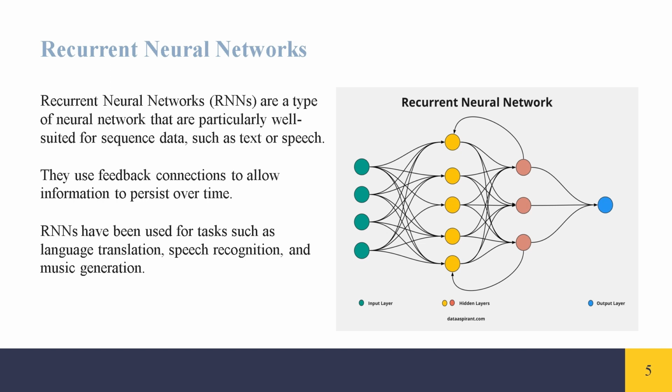Recurrent neural networks (RNNs) are a type of neural network that are particularly well suited for sequence data, such as text or speech. They use feedback connections to allow information to persist over time. RNNs have been used for tasks such as language translation, speech recognition, and music generation.